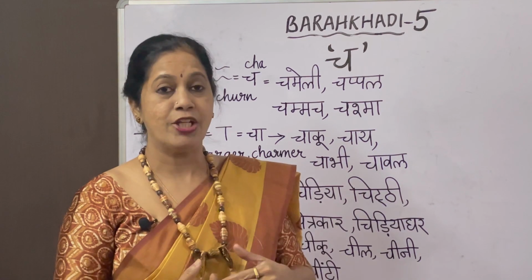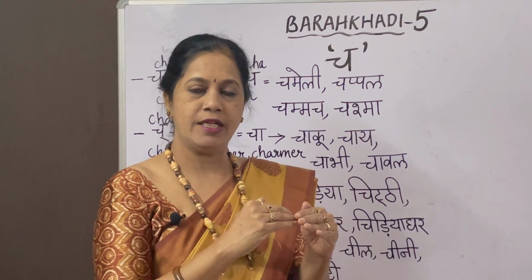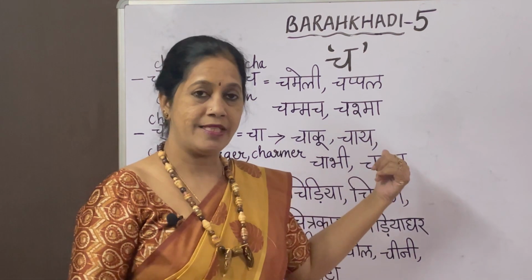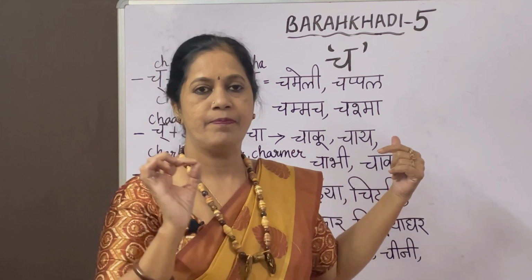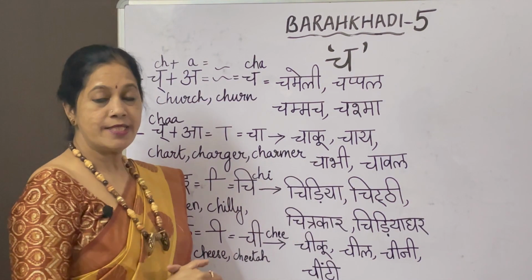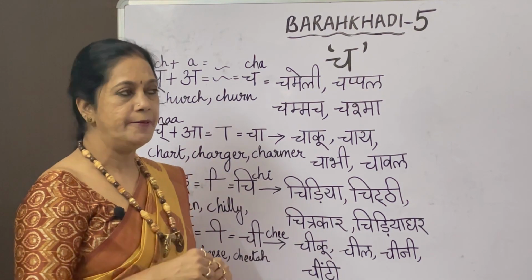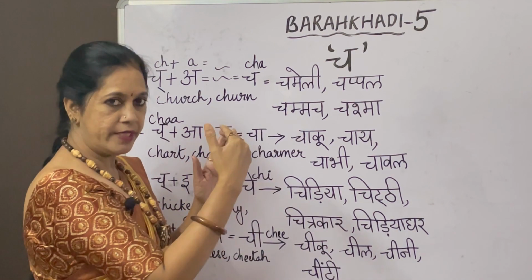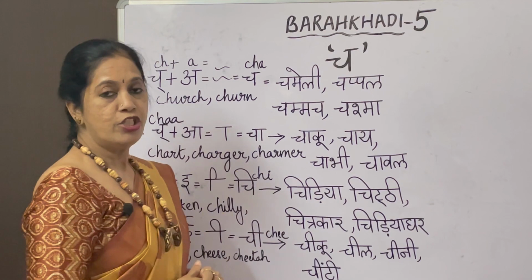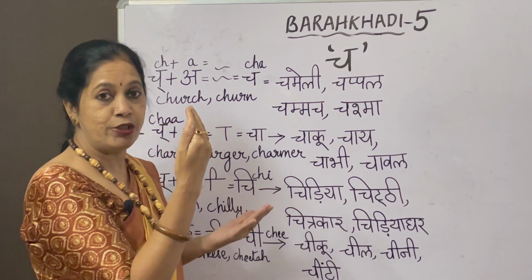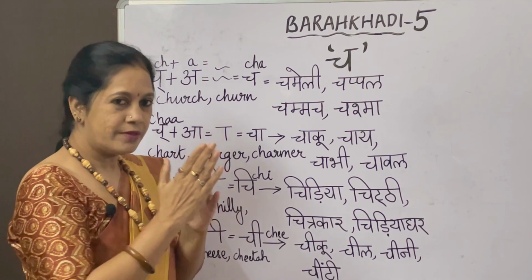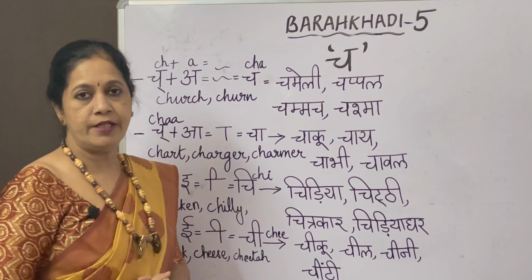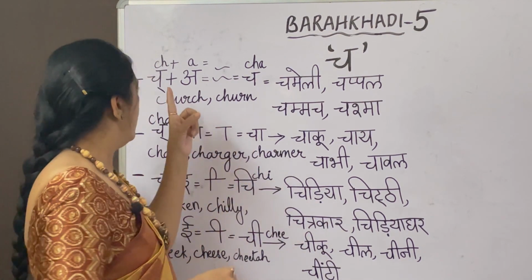So we'll go to the next row, the second row. The first row was the Ka row, and in the Ka varg we fully finished 4 letters. The next 4 letters we'll be doing in this row. This is the first letter, Cha. When I started with the letter Ka, I had given you how that letter has been formed, the Barakhadi, how it is joined and made. I don't know whether you remember, so it could be a kind of recap. I have again written it over here for you to understand in this row also. So let us go with this.